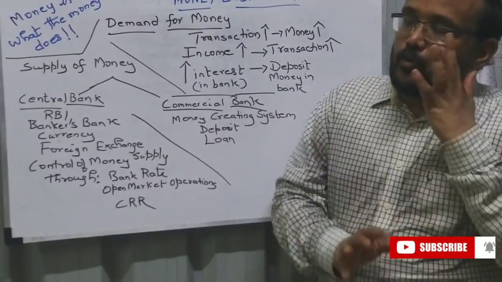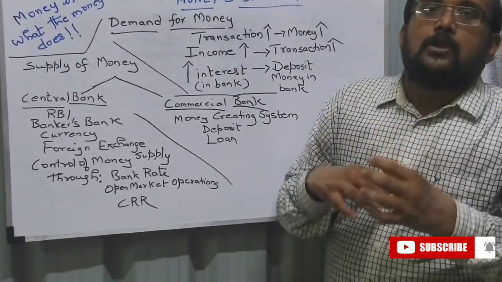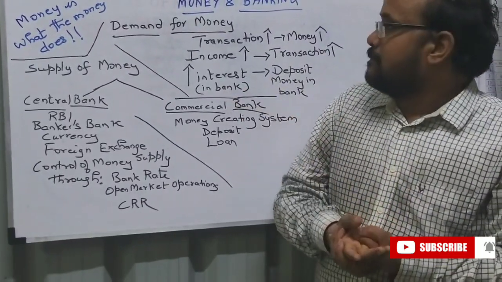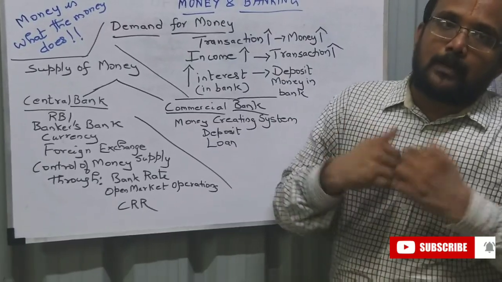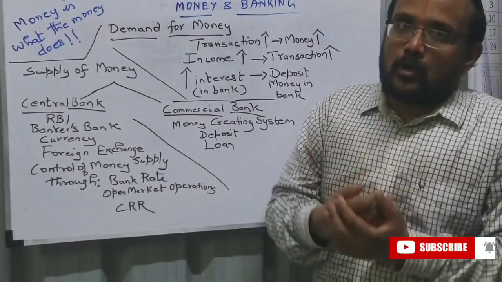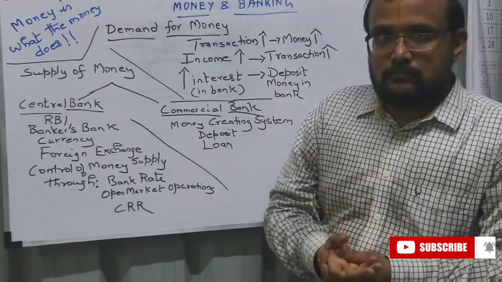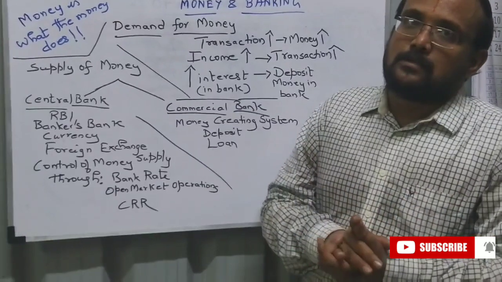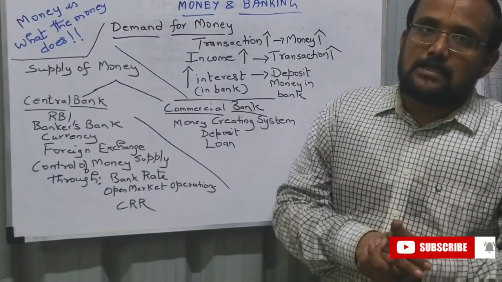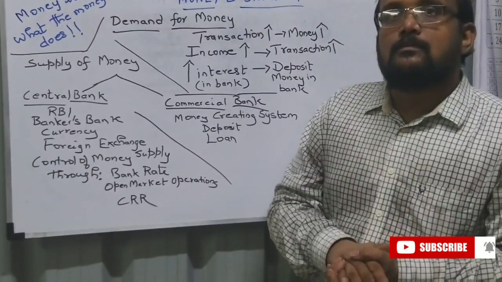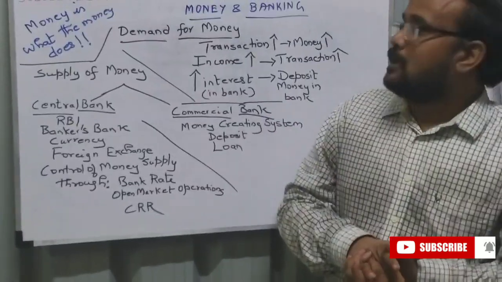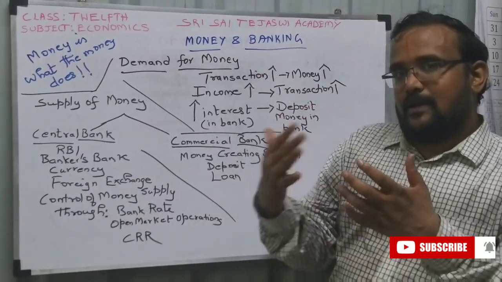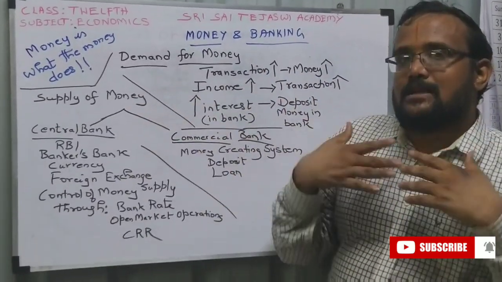So whenever you do a transaction, you want money. If you have more money, you can do more transactions. So if your income is more, transactions will be more. If your income is more this month, you will go for 2 movies. If your income is less, you will restrict yourself to 1 movie. Weekends you will not visit outside. So when income increases, the transaction will increase. When I have income, I will go to places, I will spend money.